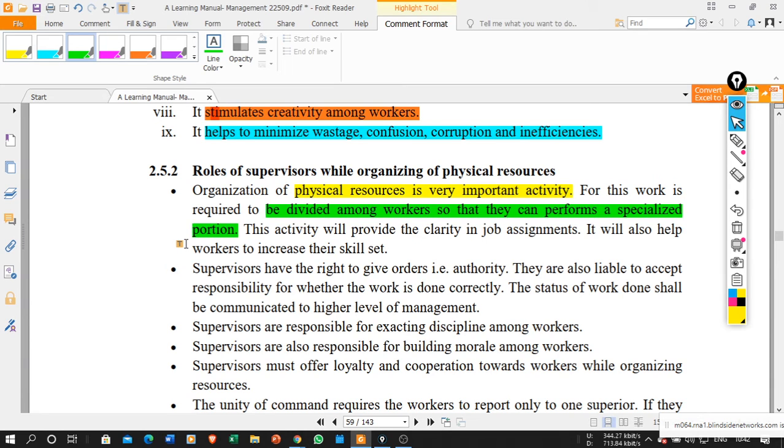Instead of completing the complete job by a single person, if you give him a single thing, that he needs to do only this portion of the work, then the time required for completing that work will reduce because the person is going to be an expert in that particular task. This activity will provide clarity in the job assignment, so there is clarity about which type of job is assigned to the particular worker. It also helps the worker to increase their skill set, and with this your skill set goes on increasing.